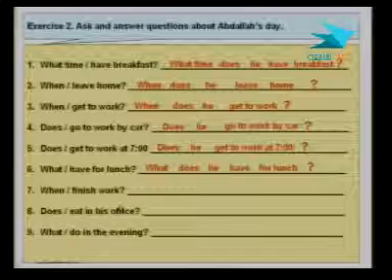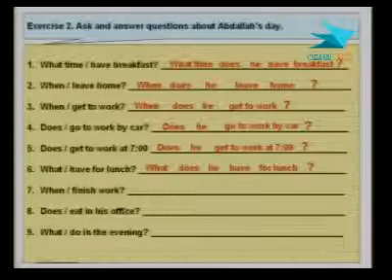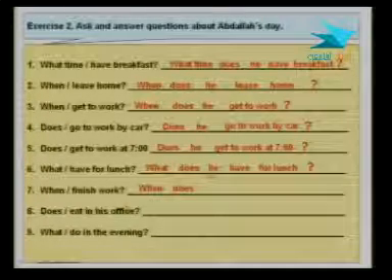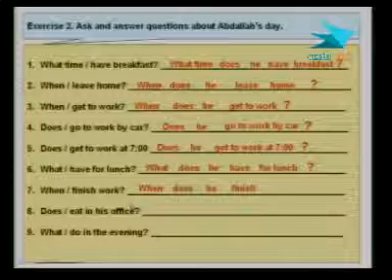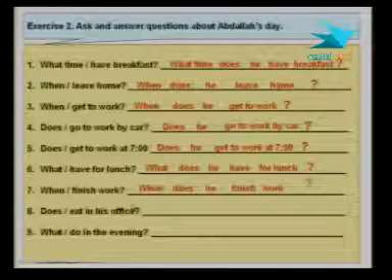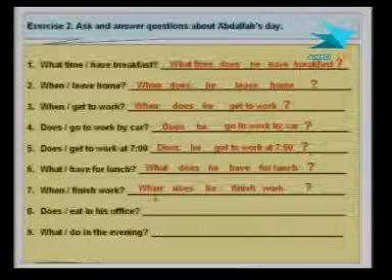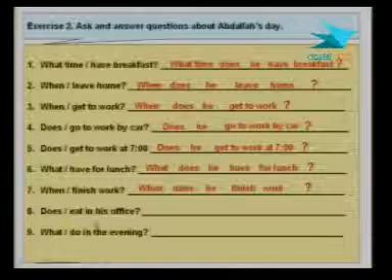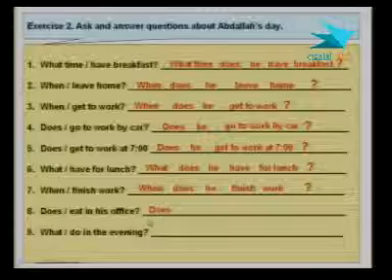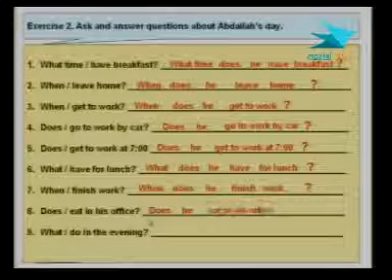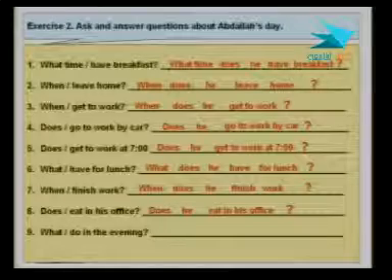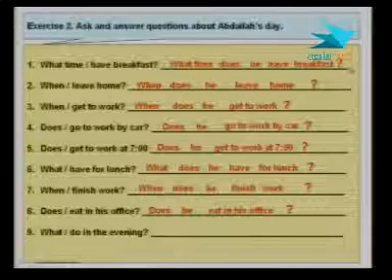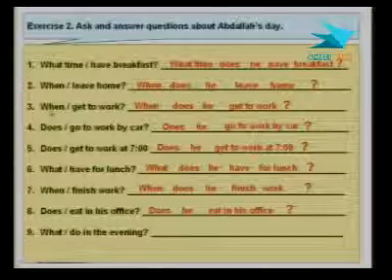Number 7, when finish work? And it is: when does he finish work? Question word. Number 8, does he eat in his office? It's does he eat in his office? Question mark. I'm sorry, question marks, not question words. These are question words: what, when, and all of this.